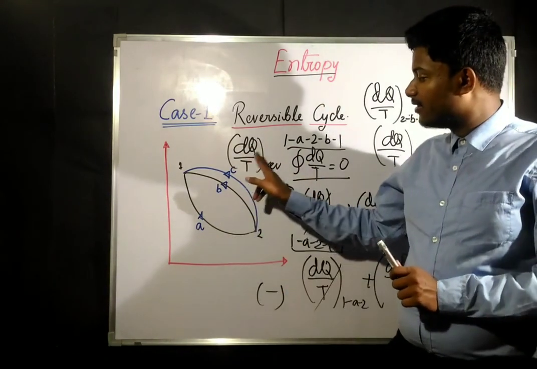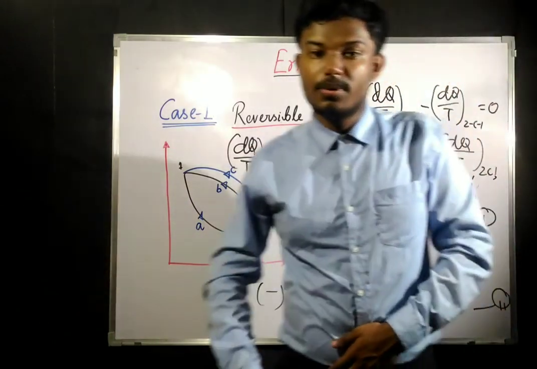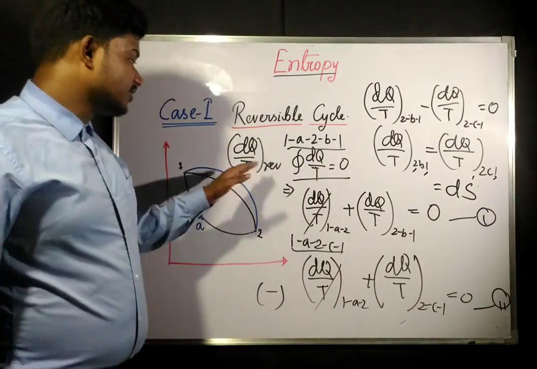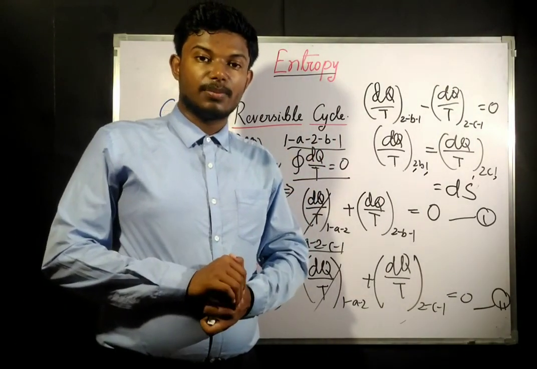Okay, for path A this is going to be the same, for path B this is going to be the same, for path C it is also going to be the same. Now if this is going to be the same, this is going to give us the property named entropy.